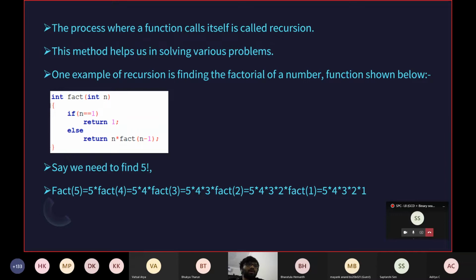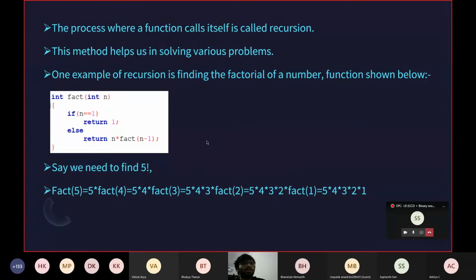So now the effective value that the initial fact 6 is returning is 6 into 5 into factorial of 4. And this process repeats until n becomes 1, and then it returns 1, which gives us 6 into 5 into 4 into 3 into 2 into 1. As I've shown here, just another example where factorial 5 is equal to 5 into factorial 4, which becomes 5 into 4 into factorial 3, and so on. So this is a pretty simple utilization of recursion in a question.